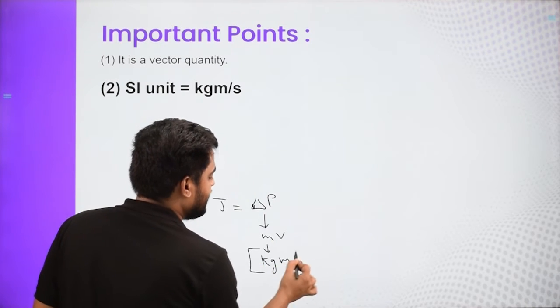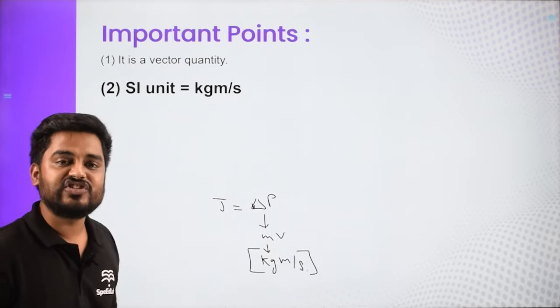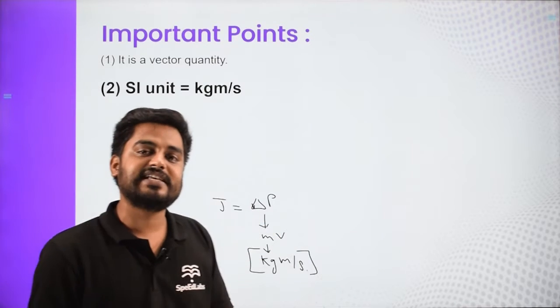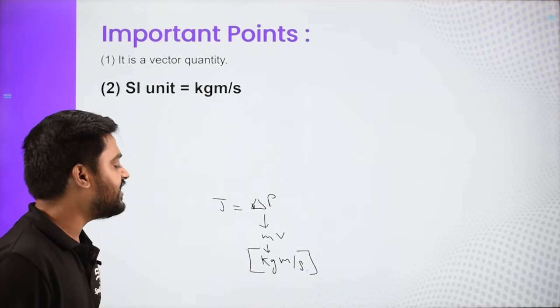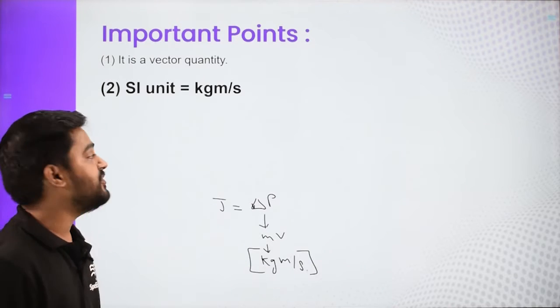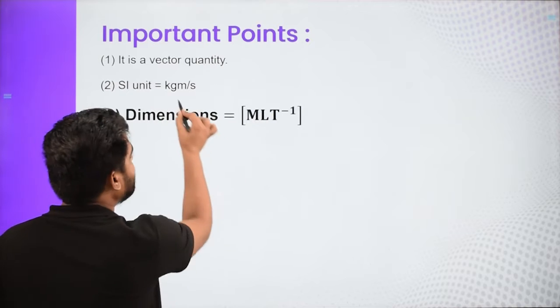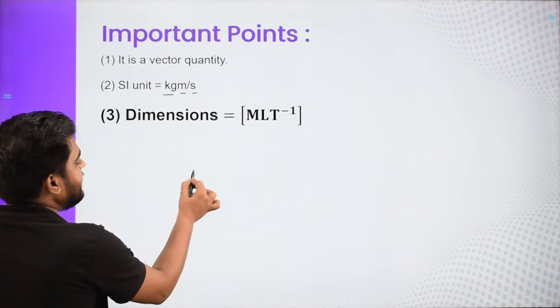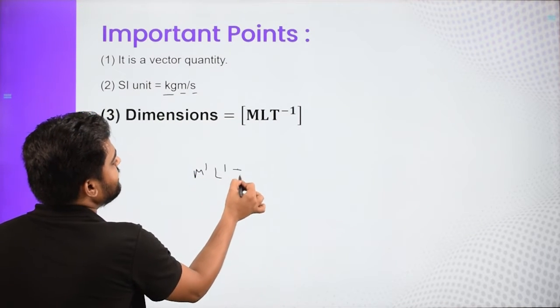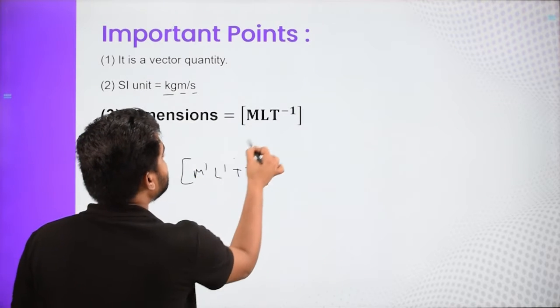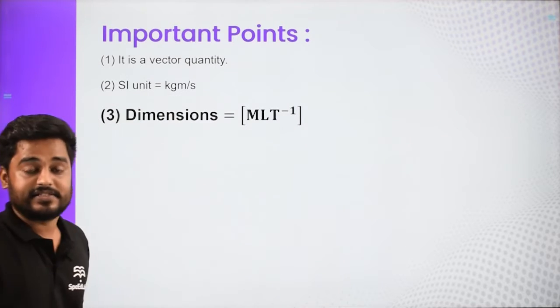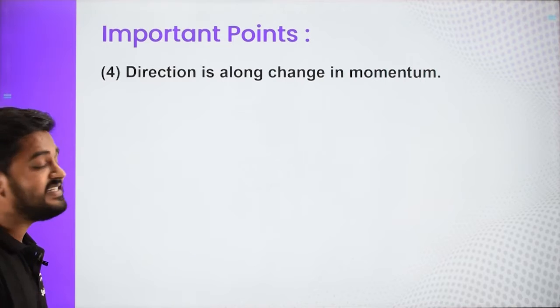So the unit of impulse is the same as change in momentum, and change in momentum is the same as momentum. So the SI unit of impulse is kg meter per second. If we talk about the dimensional formula, then the dimensional formula for kg meter per second is M1 L1 T minus 1. So this is the dimensional formula for impulse. Now the next property is direction.